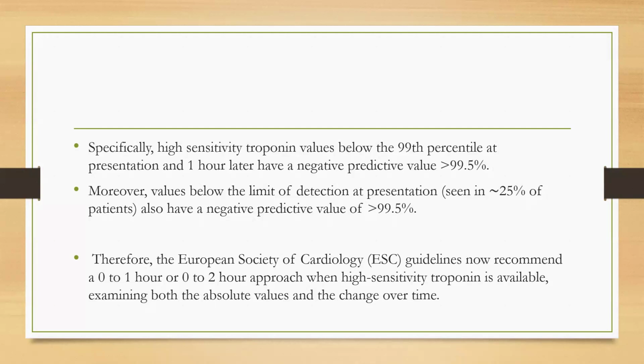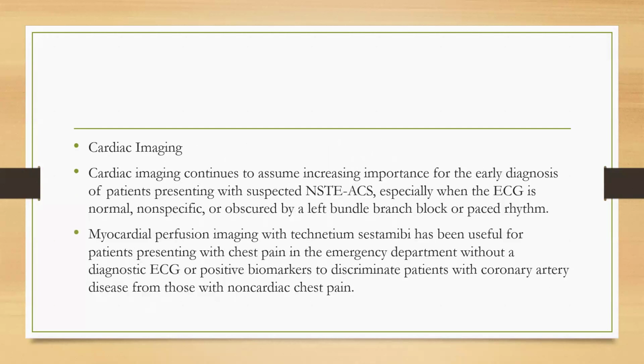Moreover, values below the limit of detection at presentation have a negative predictive value of more than 99.5%. Therefore, the European Society of Cardiology guideline now recommends a 0 to 1 hour or 0 to 2 hour approach when high sensitivity troponin is available, examining both absolute values and change over time.